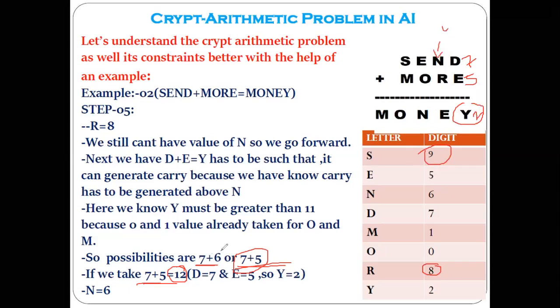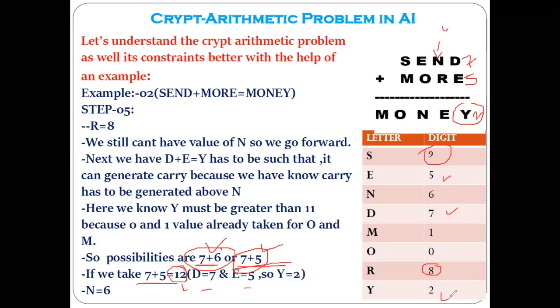Understood? Now you might be thinking, what if you take 7 plus 6? You yourself try this by taking 7 plus 6 and then see what kind of situation you are getting if you choose 7 plus 6. So here the best possibility is 7 plus 5. If you take 7 plus 5, you're getting the result 12, and D is a 7, E is a 5. So you have to put here E as 5, D as a 7, and that's why you are getting the Y as a 2 also.